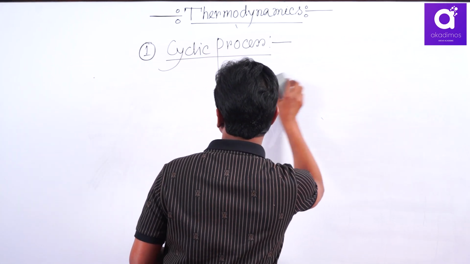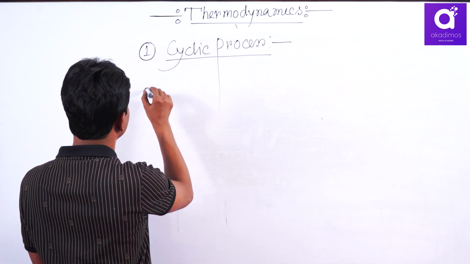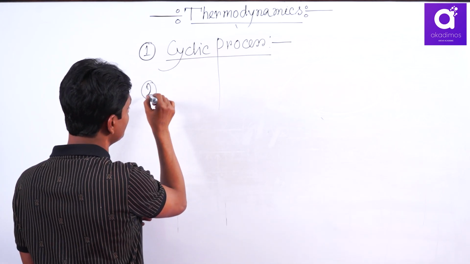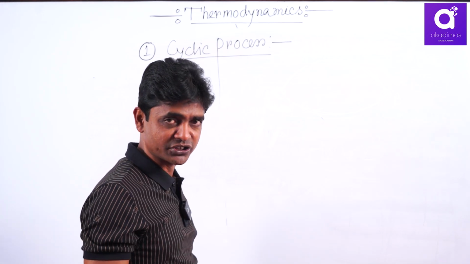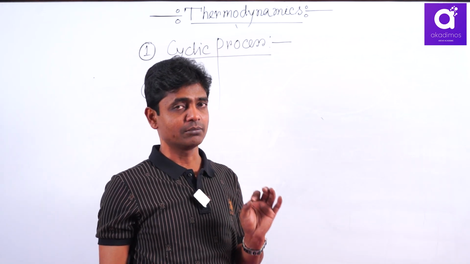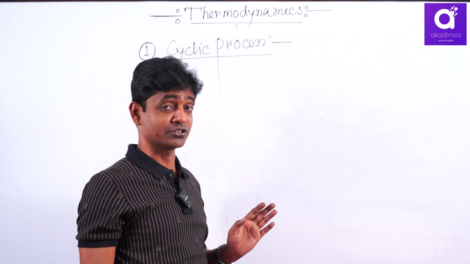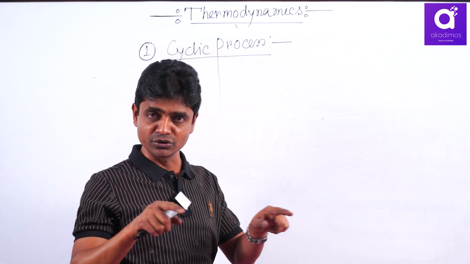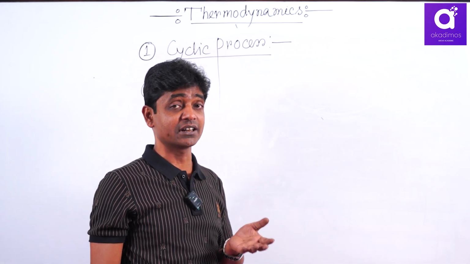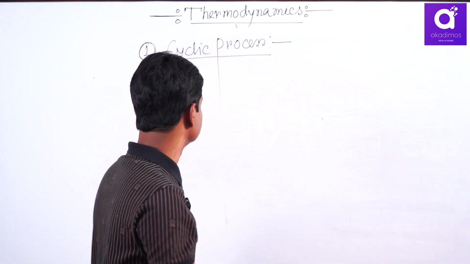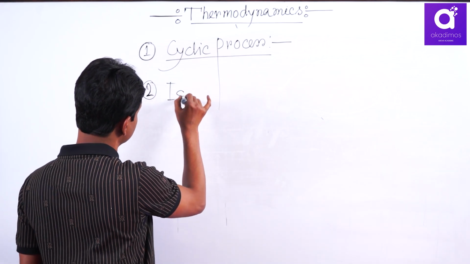Another process, that is isothermal. Very important, you know Boyle's law, its background experiment is isothermal in a closed system. In Boyle's law, the number of moles is constant, temperature is constant. Number of moles constant means closed system, temperature constant means isothermal. Only the variables are pressure and volume. The isothermal process,